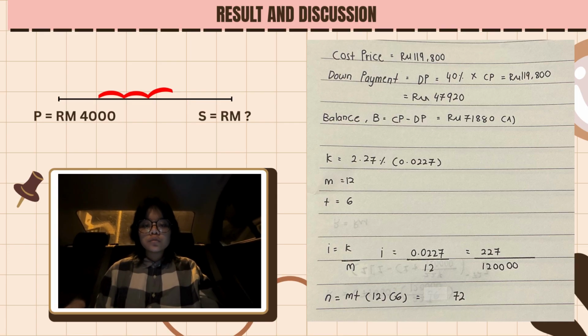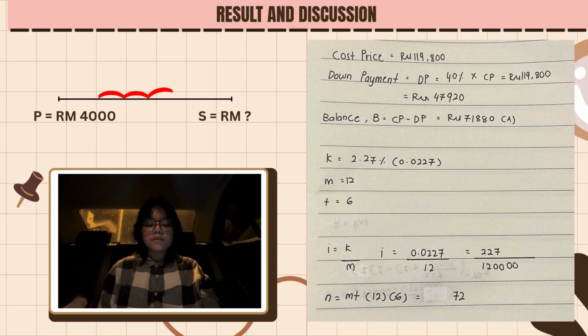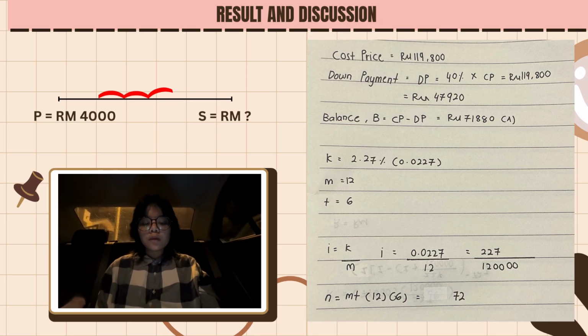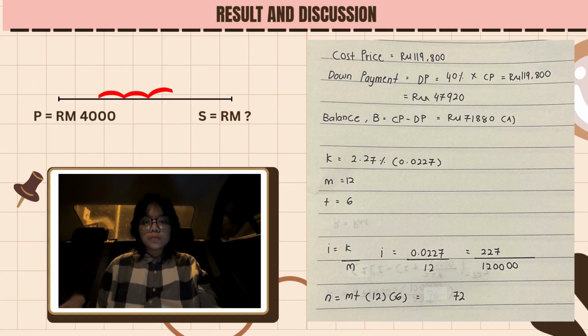Next, we need to find the I. I equal to K over M. So, I equal to 0.0227 over 12 equal to 227 over 120,000. Next, N. N equal to MT, in bracket 12 close bracket in bracket 6 close bracket, equal to 72.